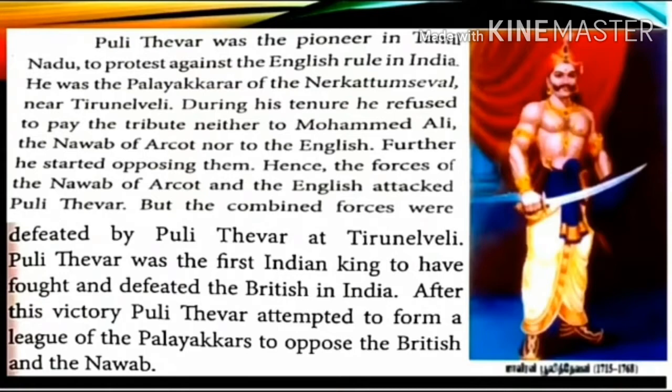Pulithevar was defeated at Anandanallur and the Nawab's forces captured Nerkattum Seval in 1761. Then Pulithevar, who lived in exile, recaptured Nerkattum Seval in 1764. Later, he was defeated by Captain Campbell in 1767.